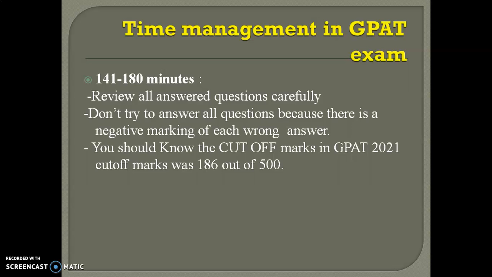And this is one important point: you should not try to answer all the questions, because there will be negative marking. So you should tick only the accurate answers which you know, because for each correct answer 4 marks will be awarded. For each wrong answer 1 mark will be deducted. For example, if you got 50 marks previously and the next answer is wrong, then 1 mark will be deducted from your 50.